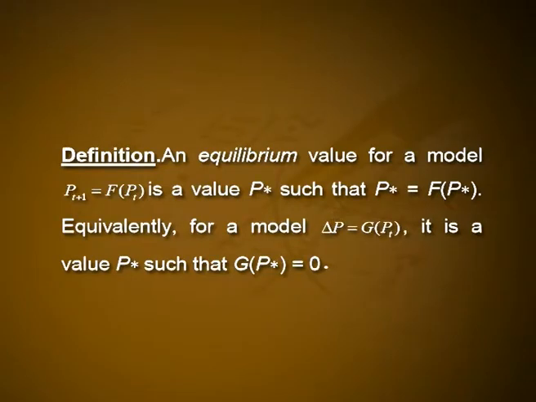An equilibrium value for a model P t plus 1 is equal to f of P t is a value P star such that P star is equal to f of P star. Equivalently, for a model delta P is equal to g of P t, it is a value P star such that g of P star is equal to 0. Finding equilibrium values is simply a matter of solving the equilibrium equation.